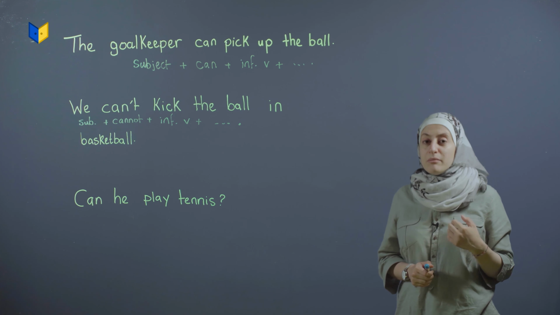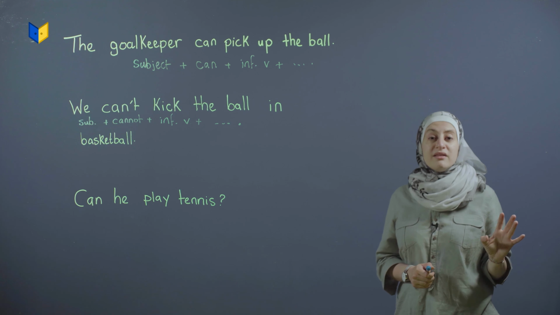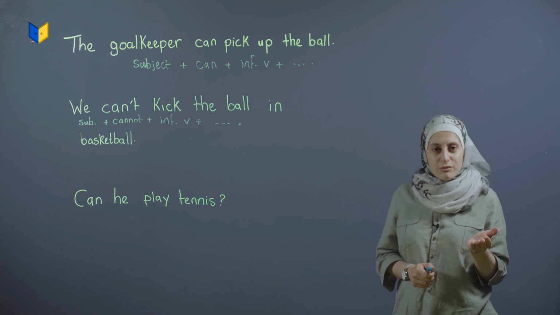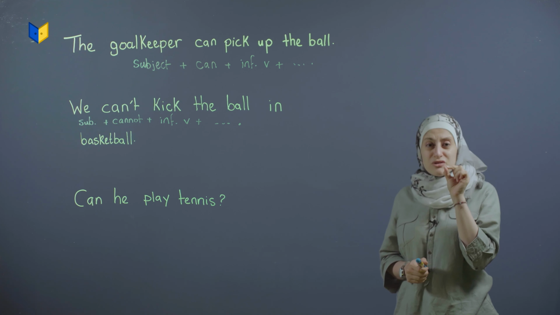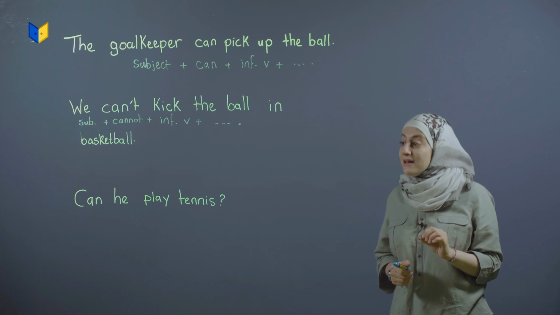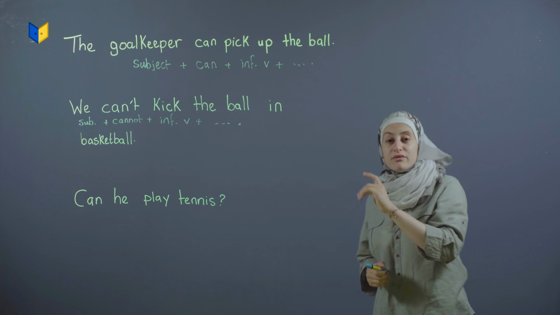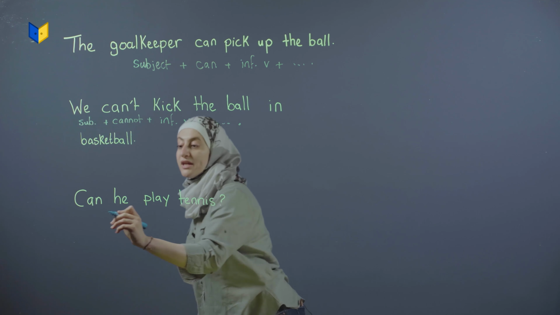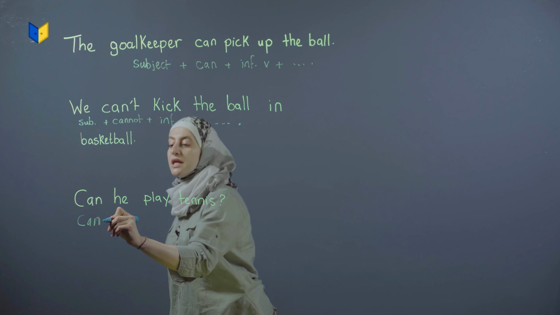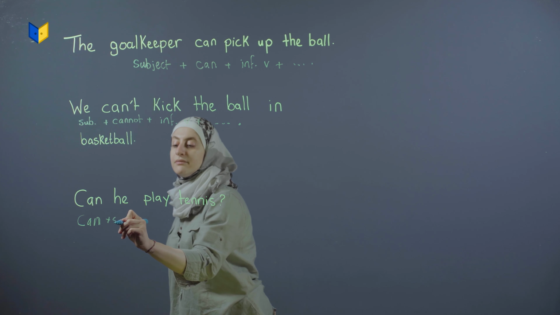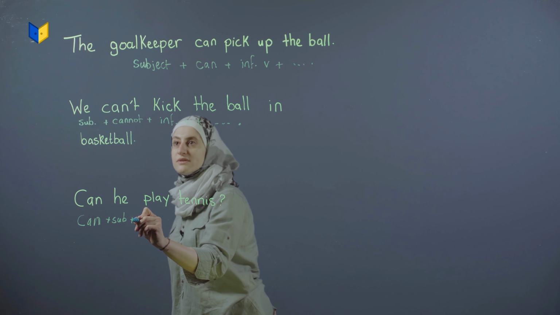بدي أسأل على إشي بقدر أعمله أو ما بقدر أعمله. أو حدا بقدر يعمله أو ما بقدر يعمله. What do I do? I'm going to change the structure a bit here, as you can see in the example. Can he play tennis? I'm going to shift can to the beginning of the question. Can at the very beginning, as you can see. And then he is my subject again. I'm going to write it as sub because I don't have that much space.